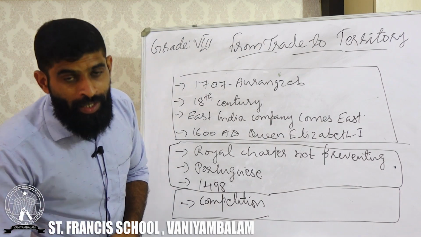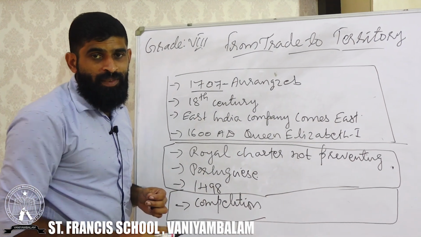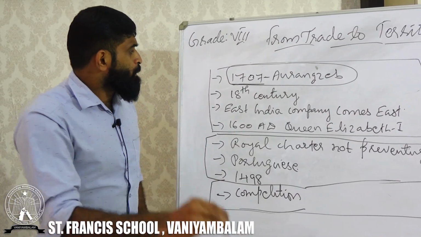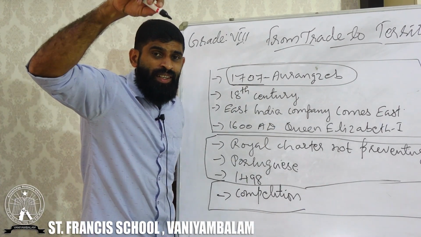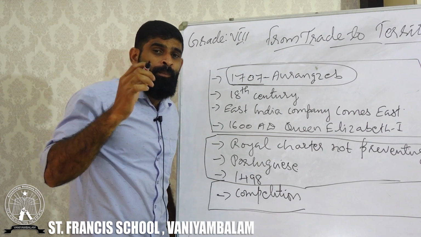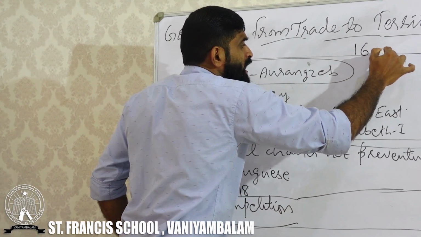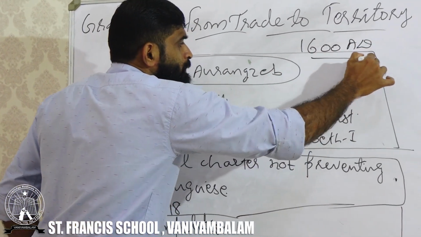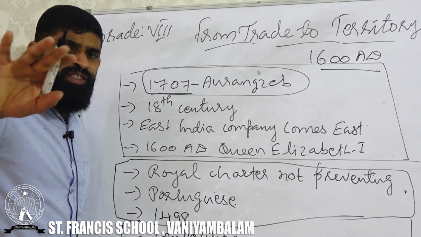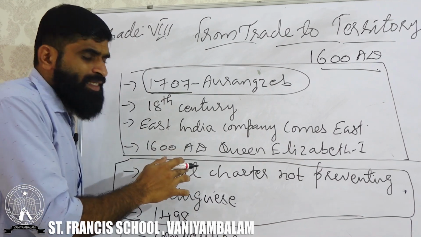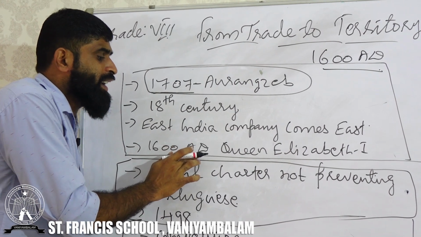So the East India Company is coming to India. Actually, I told you that in 1707 Aurangzeb passed away, right? See, before the death of Aurangzeb, British East India Company's members had reached India from 1600 AD onwards. Understood? When the Mughal Empire was so strong in India, the representatives of the British East India Company came in 1600 AD.